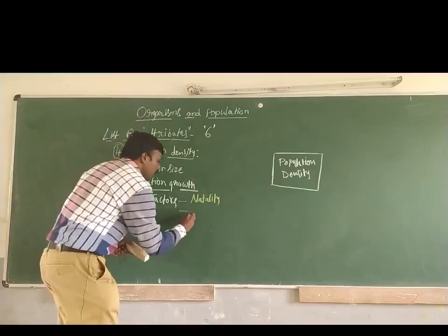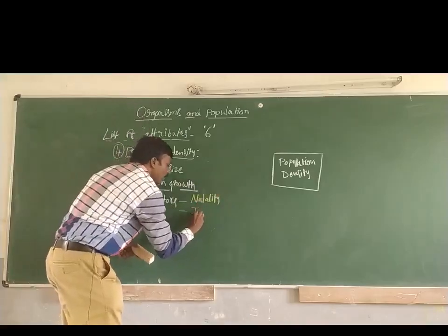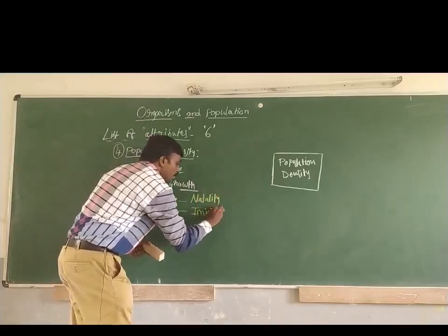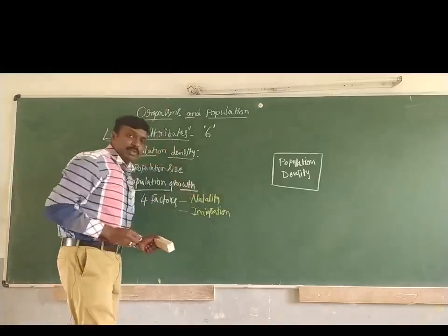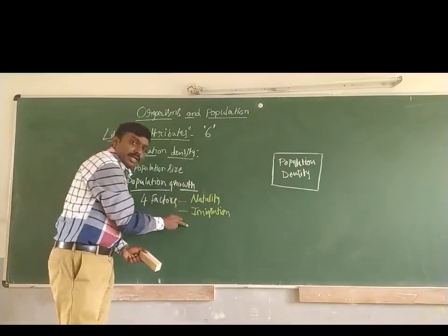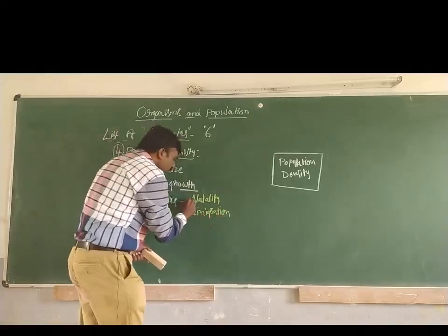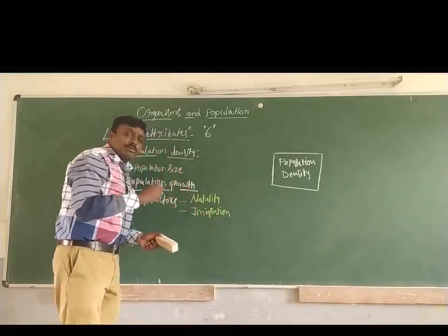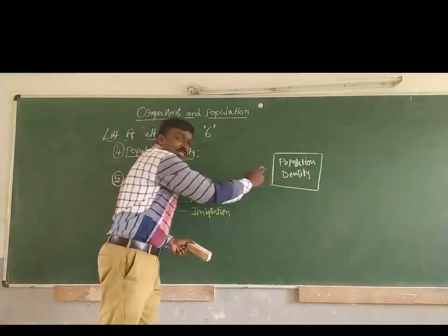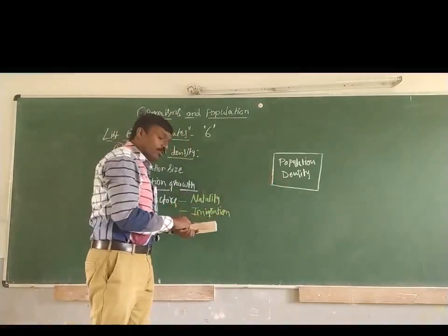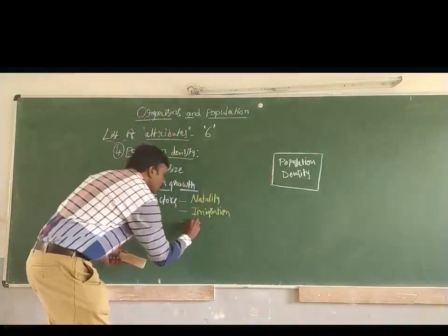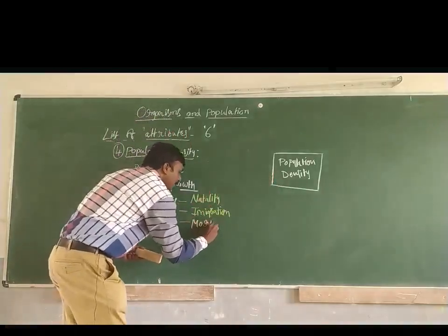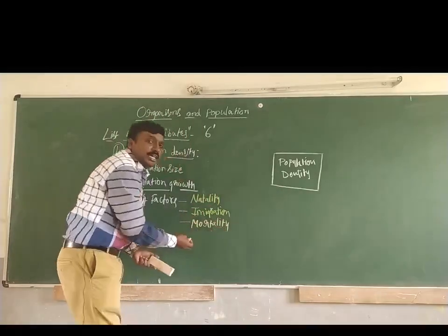And the second one, immigration. Natality and immigration, these two factors are responsible for the increasing of this population density. Then there are two more factors. Mortality means death rate.